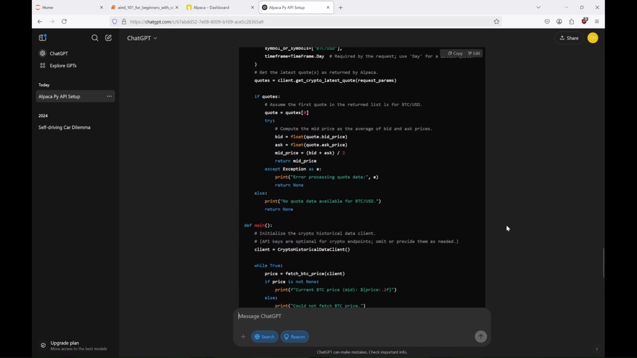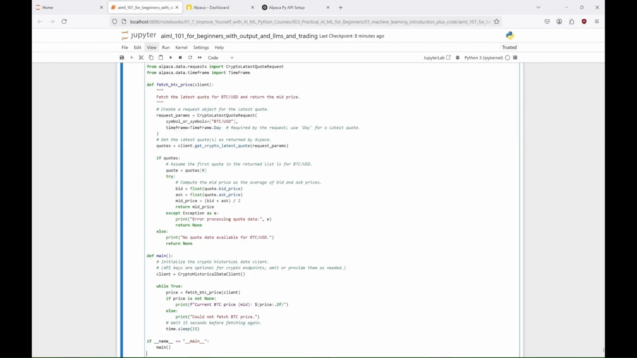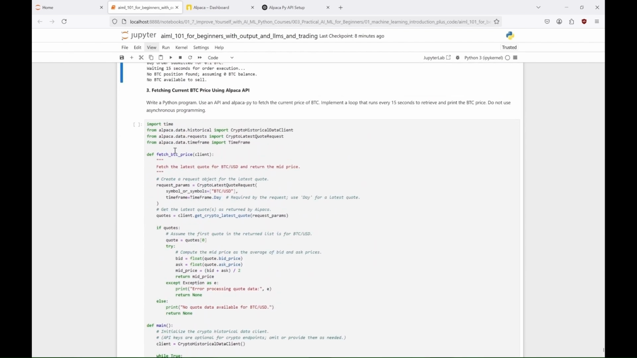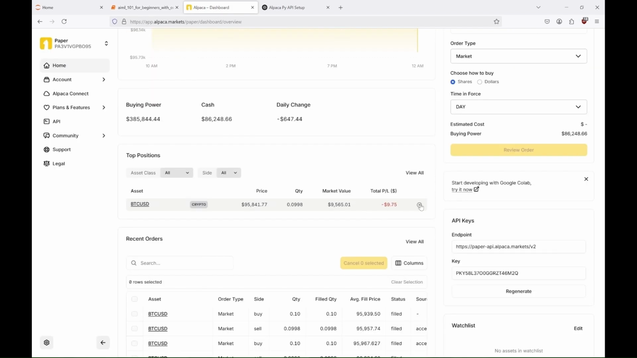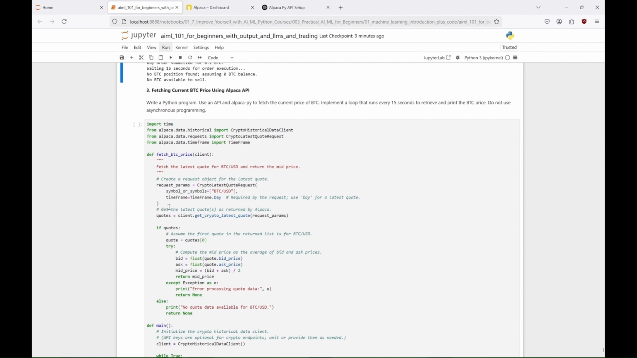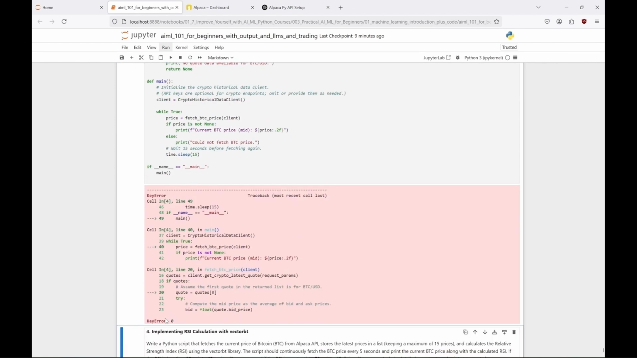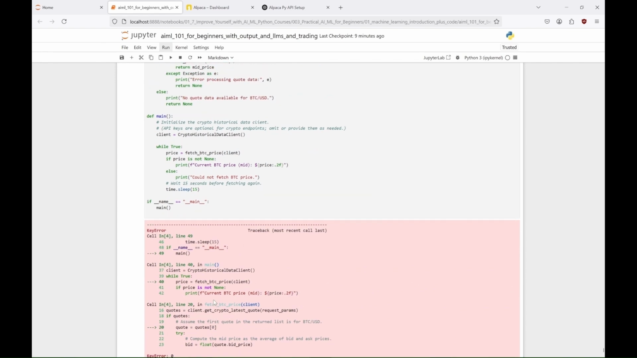Okay, we get the code. But does it work? Let's see. Do we need our API keys? I guess not. Okay. Let's just clean our account before we run the program, just in case. Now, let's run this cell and see what happens. And it doesn't work either. Too bad. So that's the second fail.